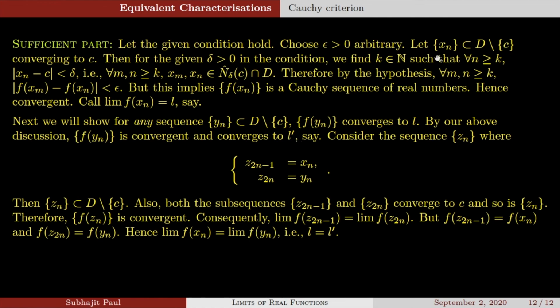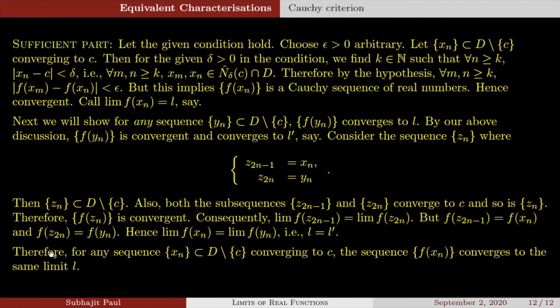So we proved that for any arbitrary sequence xn, the limit is L, and for any other sequence also, the functional sequence converges to the same limit L. So therefore, by the sequential criteria, for any sequence xn in D set minus c converging to c, the sequence f of xn converges to the same limit L. Therefore, by the sequential criteria of limit, the limit of f(x) as x tends to c is equal to L. That's it.